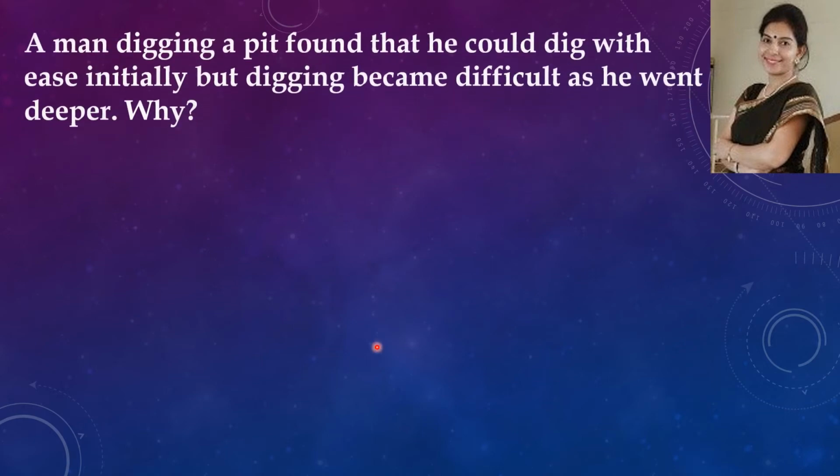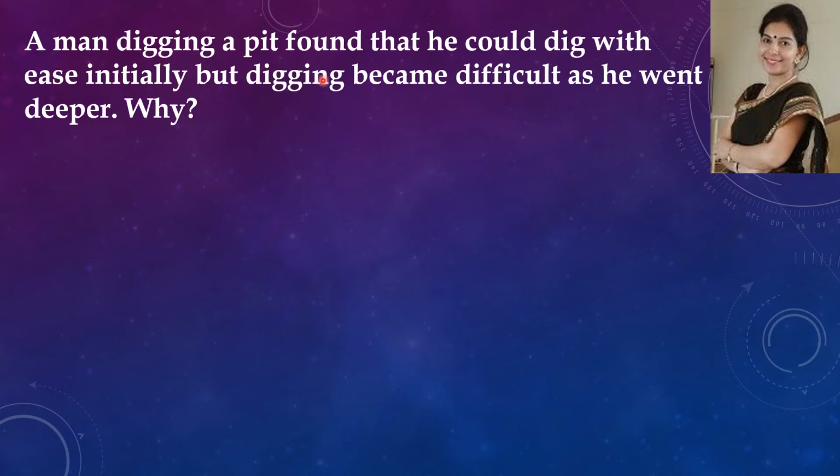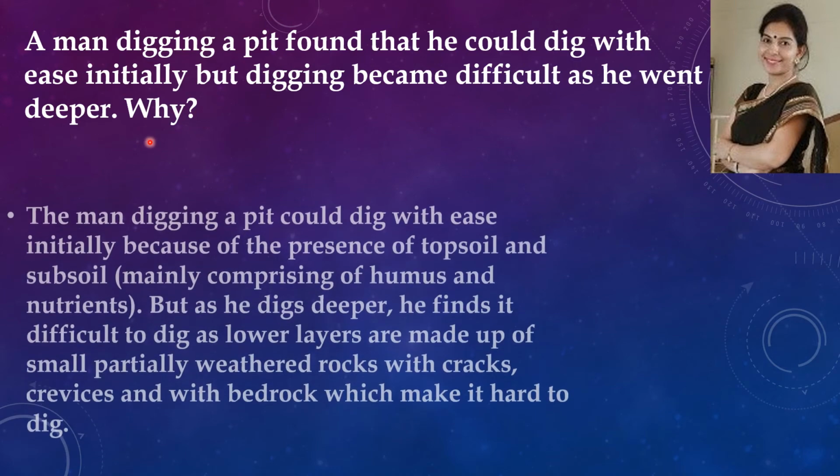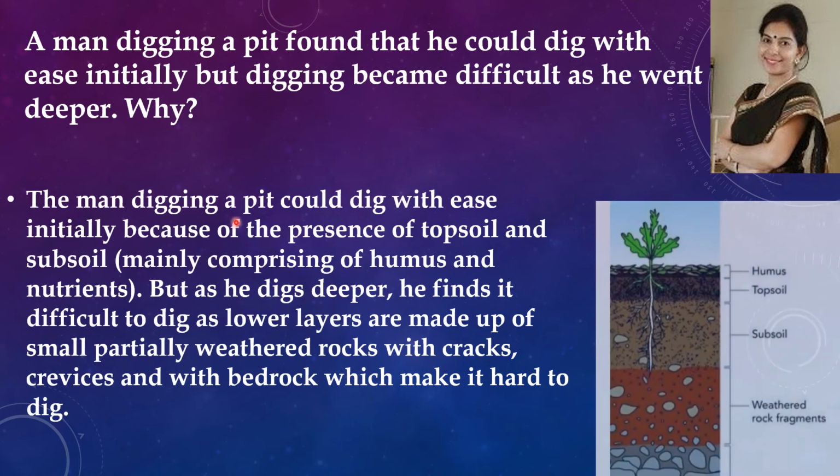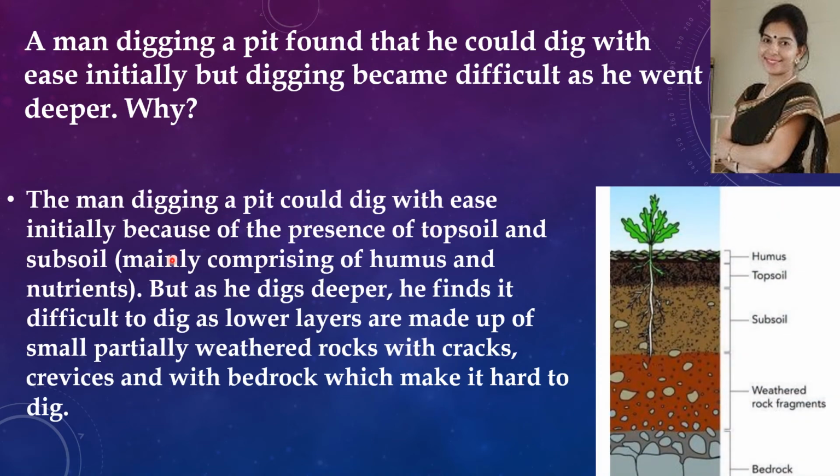So the next question. The next question is, a man digging a pit found that he could dig with ease initially, but digging became difficult as he went deeper. Why? So the man digging a pit could dig with ease initially because of the presence of topsoil and subsoil.